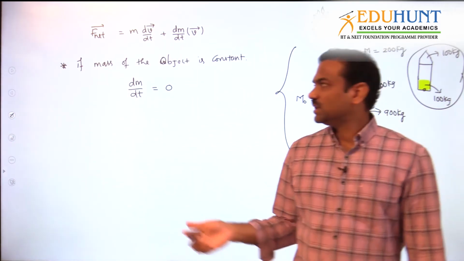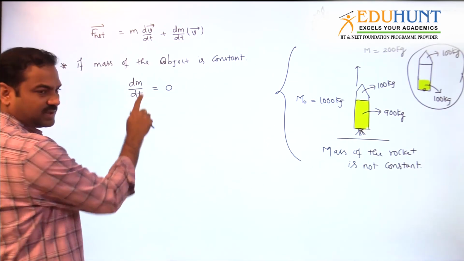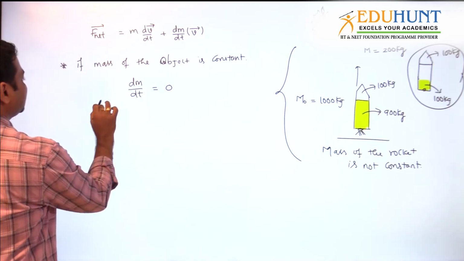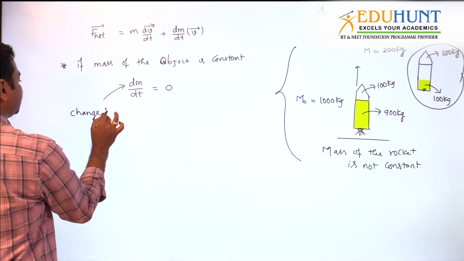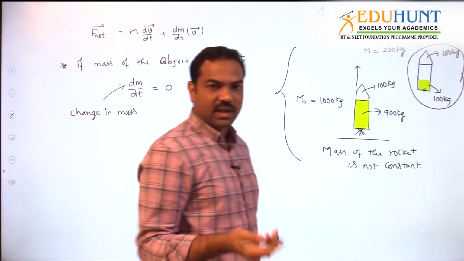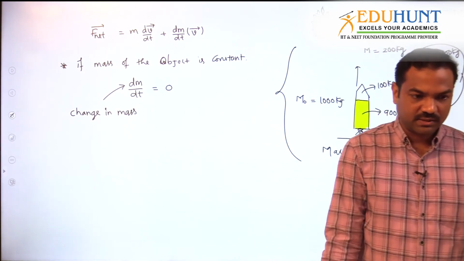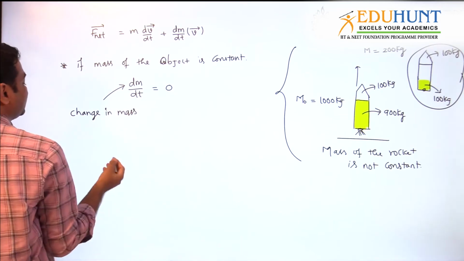Or in simple terms, if mass is constant, what is the change in mass value? dm stands for change in mass. The change in mass is equal to 0, as mass is not changing. So dm by dt is equal to 0.